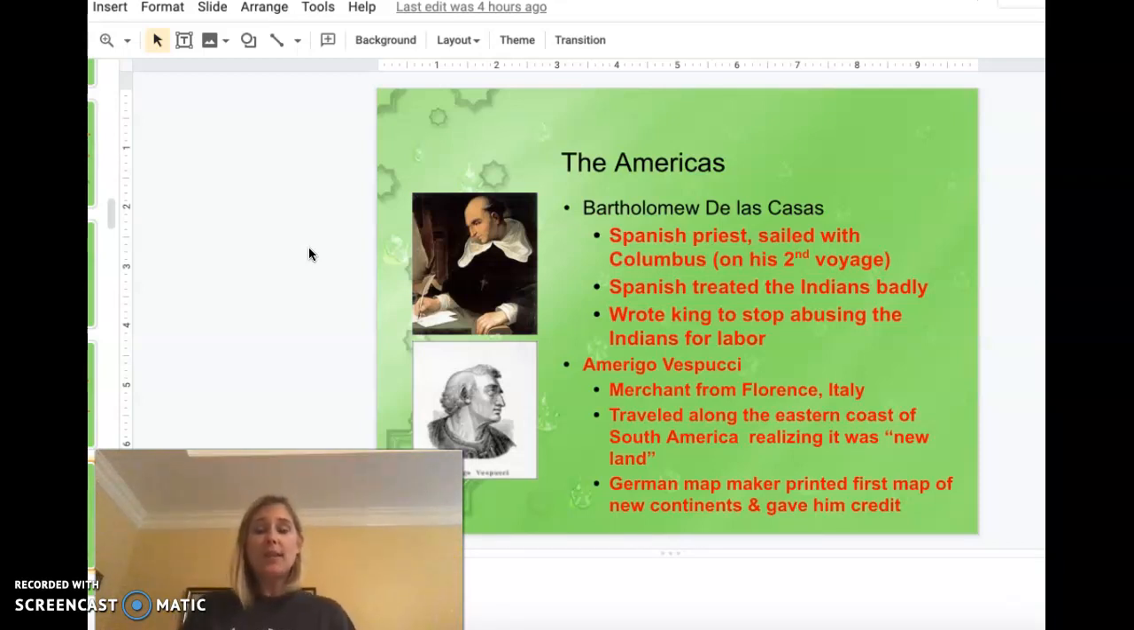And so De las Casas was so disturbed by this that he wrote a letter to the King of Spain, hoping to make him more aware of the situation and that this abuse of the natives for labor purposes would be stopped. I can tell you that at the time of this letter, the abuse is not going to stop, but it will finally end several years down the road.